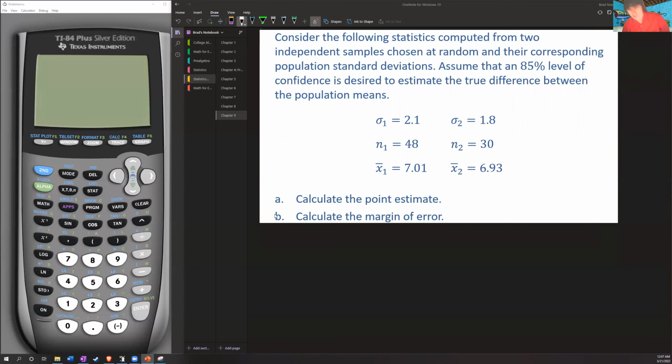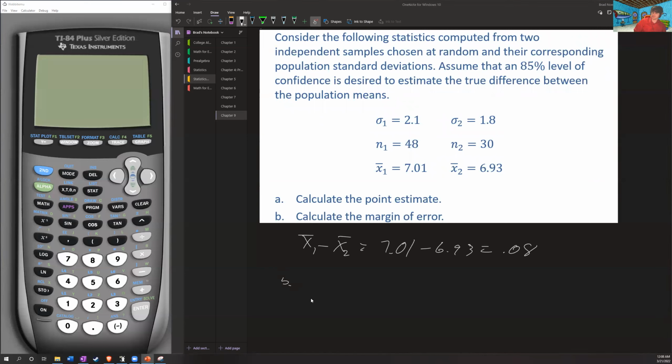So here, our point estimate, well, very similar to what we did before. Our point estimate is just going to be where we take our sample idea and use that in place of our population. So instead of the difference between the means mu1 minus mu2, we're going to use x1 bar minus x2 bar here. That's going to be 7.01 minus 6.93. This is going to give us 0.08. This is our point estimate.